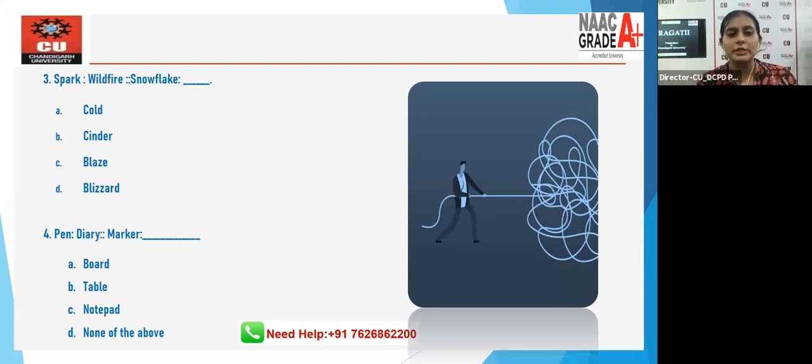When we talk about spark leading to wildfire, snowflake can lead to a blizzard altogether. Relationship between the words, right? Let's move on to the fourth one. Pretty easy, I believe. Let's see.